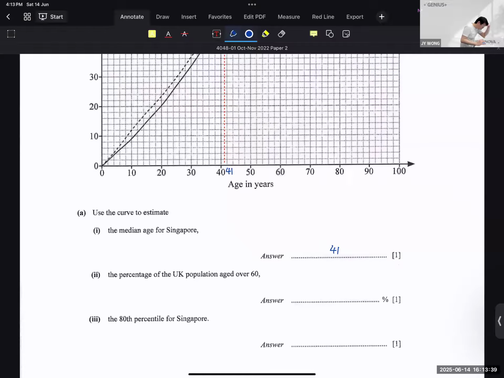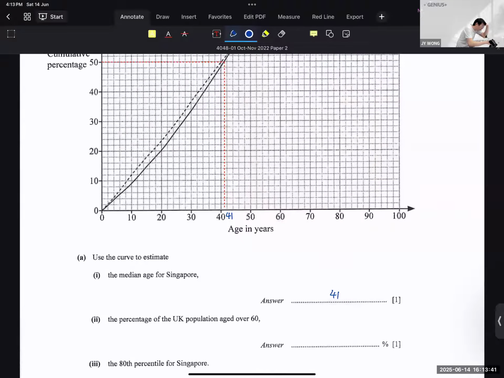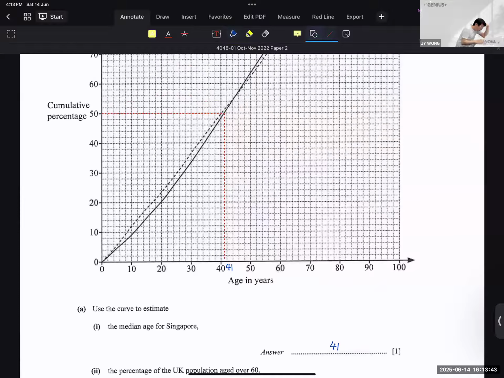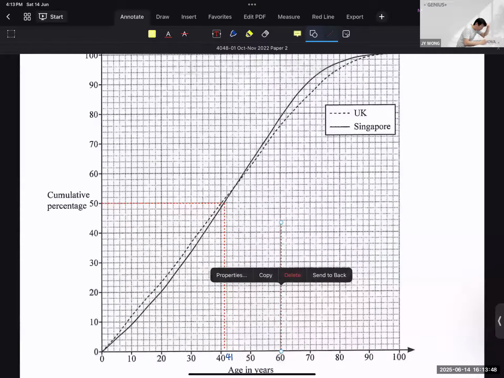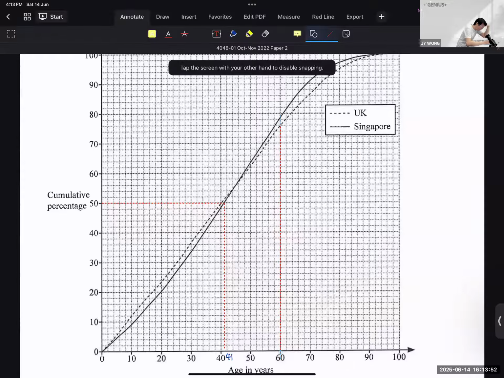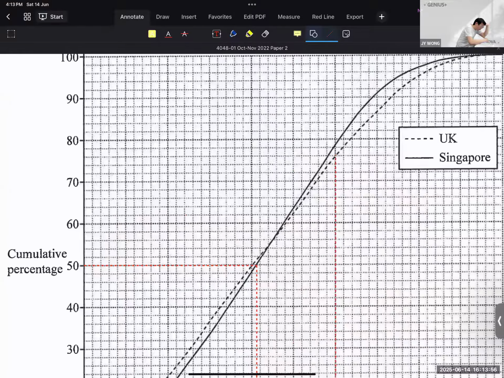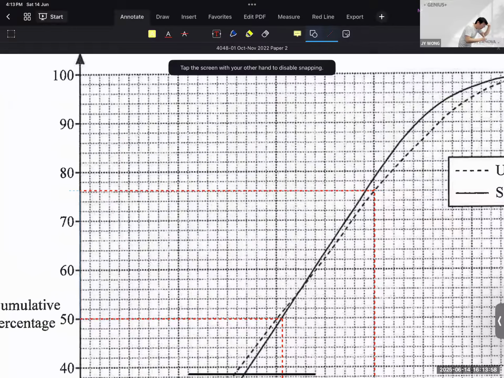Find the percentage of the UK population that is aged over 60. Over 60 means I draw the line at 60 years old, not 60%. To reach the UK curve, it is this point over here. I draw over here. And this is where you all need to be very, very careful. Don't do weird things in your exam.